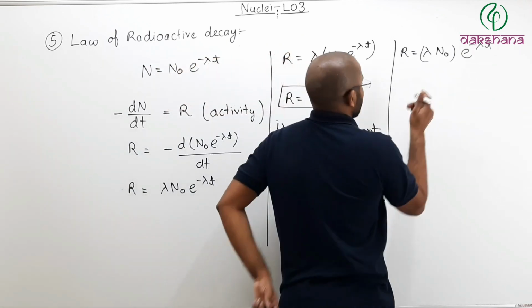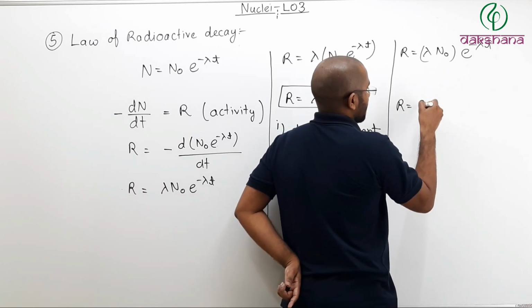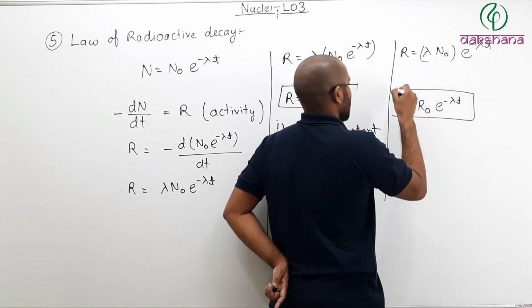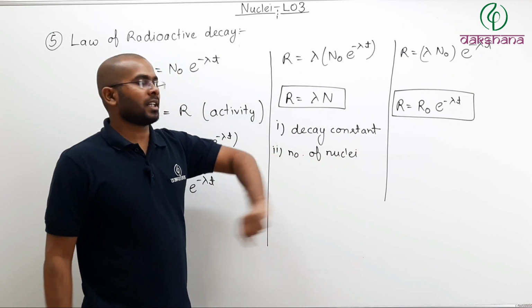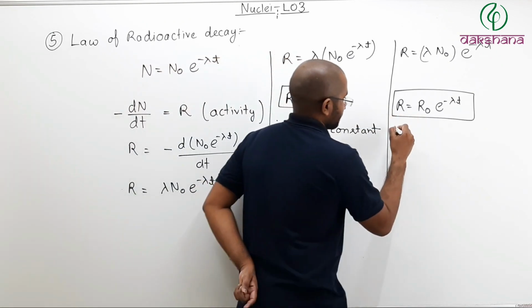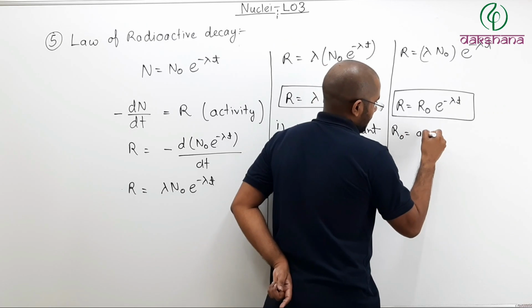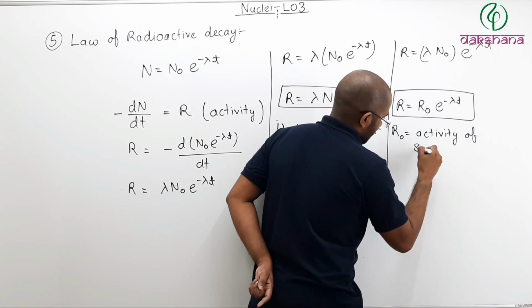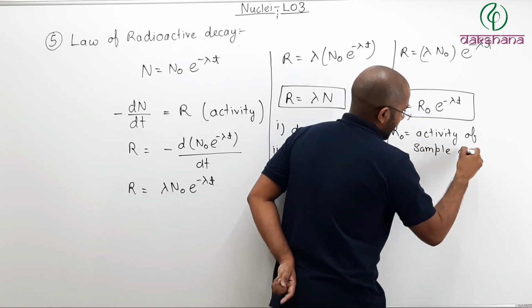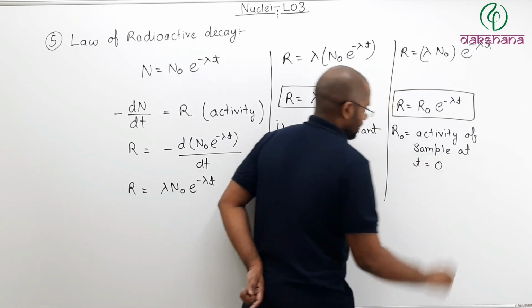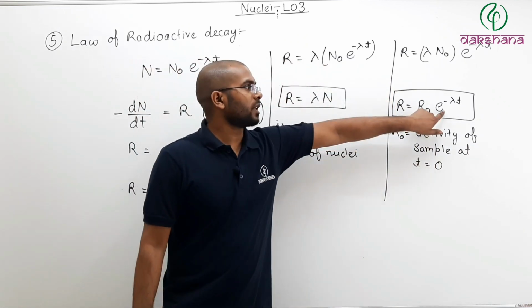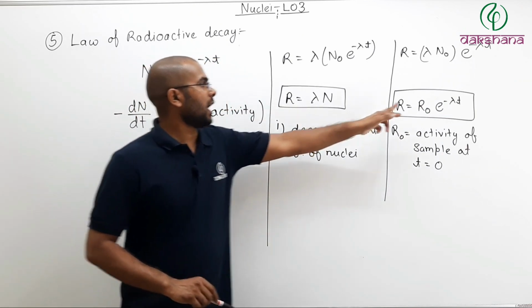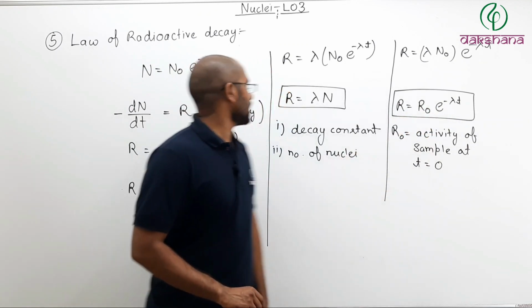So I can also write this equation as R equals R naught e to the power minus lambda times t, where R naught is the activity of the sample at t equals 0. So this way you can also tell the activity of the sample. So this is R equals lambda N, and R equals R naught e to the power minus lambda t.